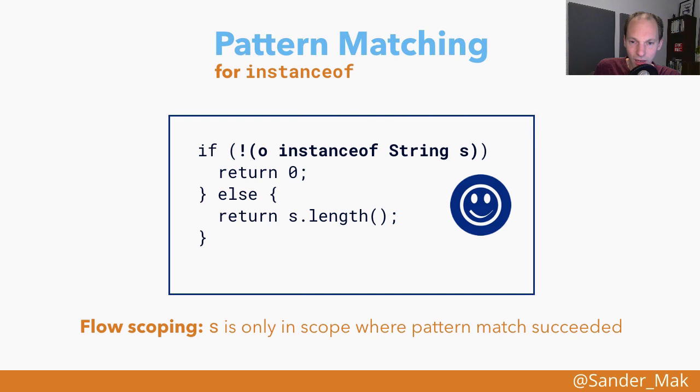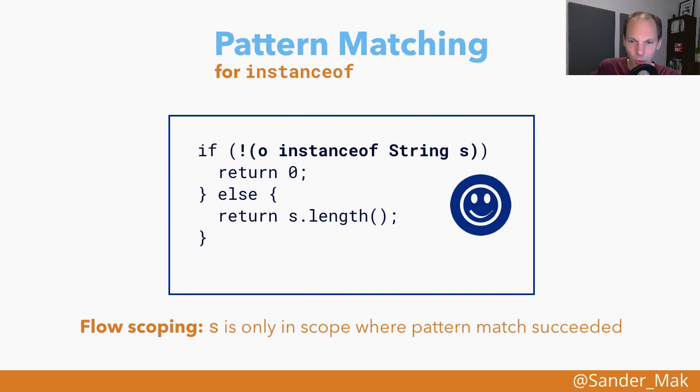And what we see here is that the compiler is actually really smart about this, because it sees that if this check evaluates in the end to true, then in the else branch we would have S in scope with the type of string. Whereas in the regular if branch, so the non-else branch, S would not be in scope. We would only have O in scope. And we should do something else there, like returning 0 in this case.